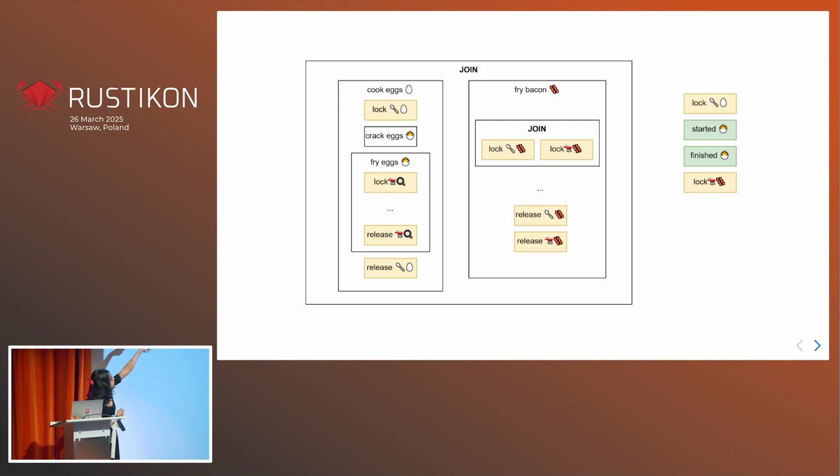We see that if we lock the spoon in our cook eggs function, let's do that first, and then our fry bacon function locks our pan as our next step. What can our next step be? Well, cook eggs can't start locking our pan because fry bacon already has it, but also fry bacon can't go and lock the spoon because cook eggs has that.